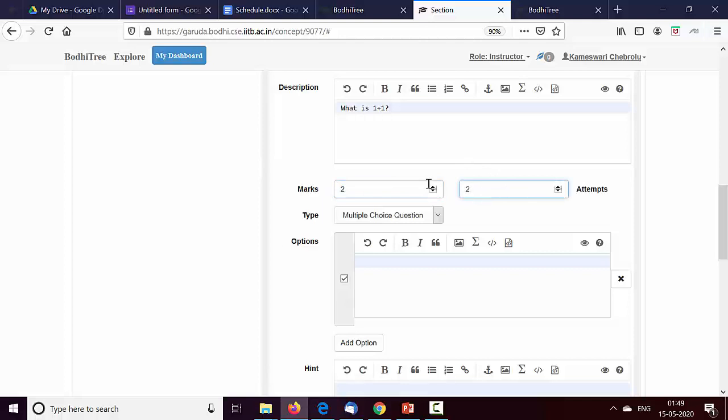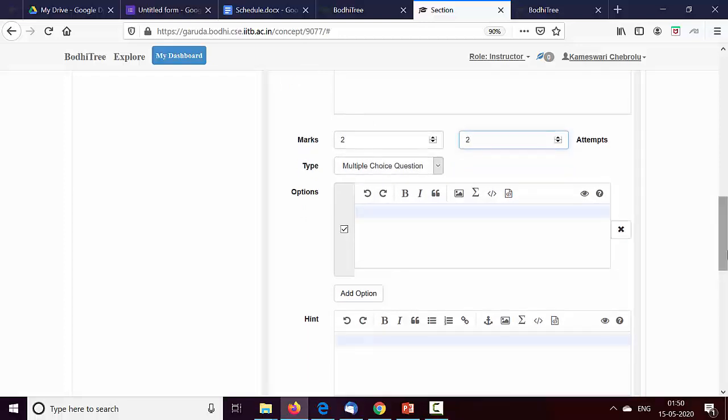What this means is in the first attempt, if you get wrong, and in the second attempt you get right, you get 1 mark, not 2 marks. If you get right in the very first attempt, you will get 2 marks.